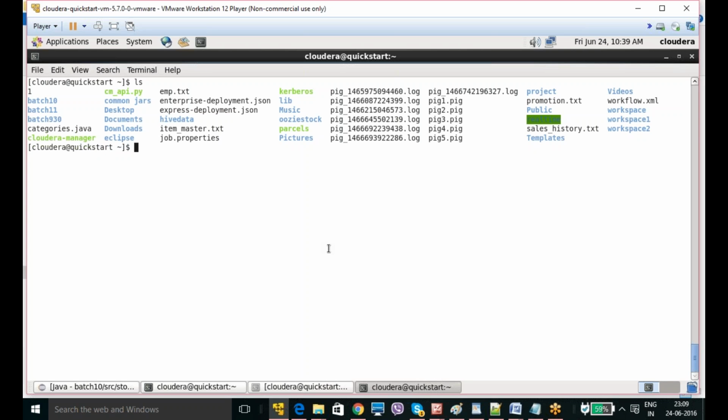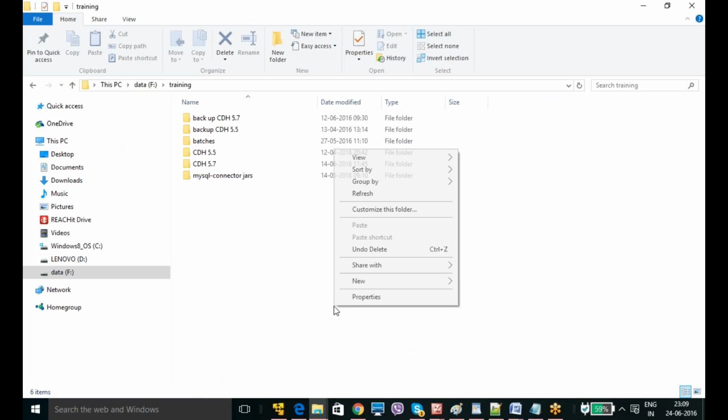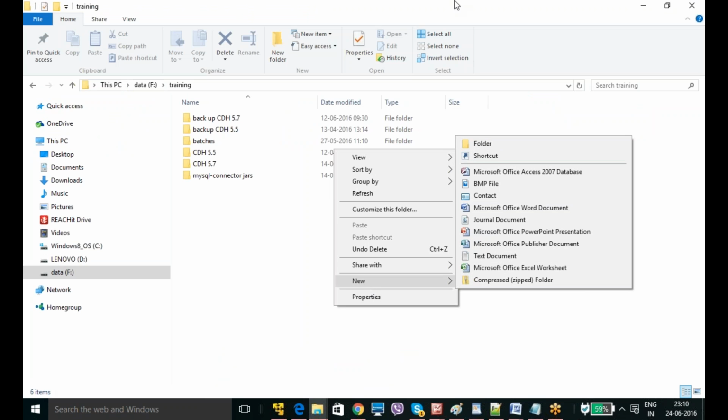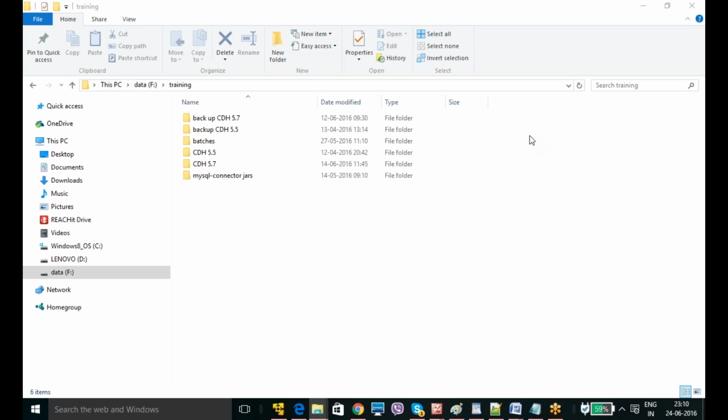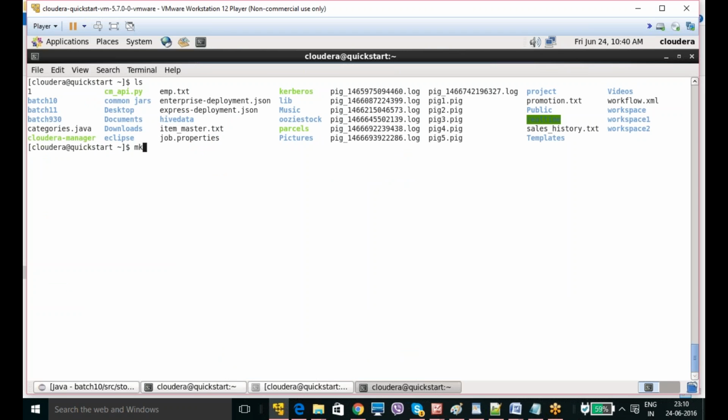Now, if you want to create a folder or directory in Windows, how are you going to do it? You just right click, new, then you create it. Whereas here you need to use mkdir. First of all, you need to find out which directory you are in. PWD is nothing but present working directory. /home/cloudera. This is your present working directory.